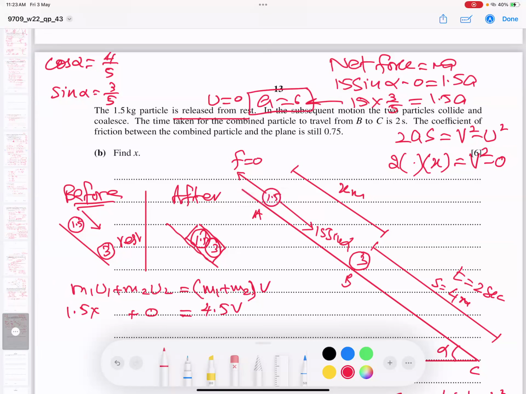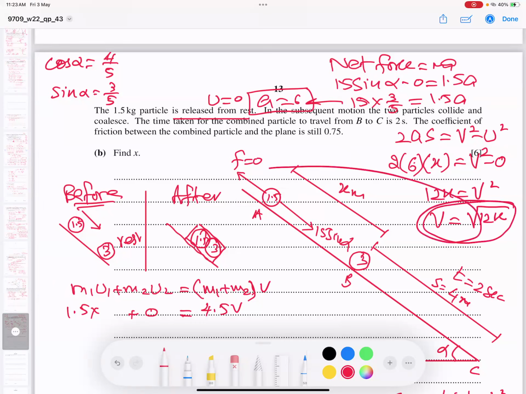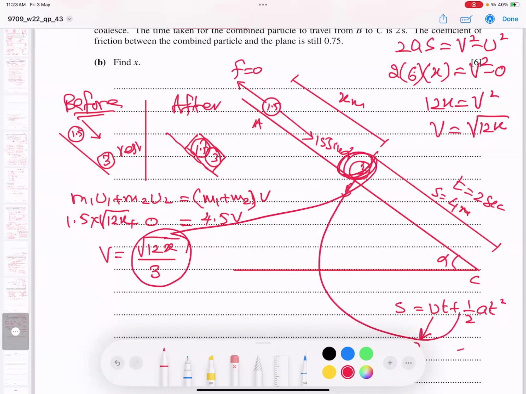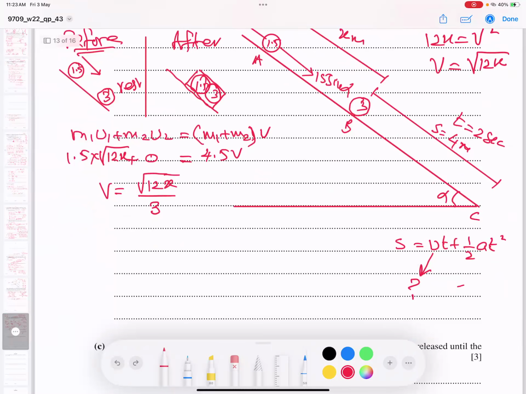So I believe you got it. This 6, students, I'm going to plug in here. I got v squared equals 12x. Take the root of the whole thing, I got root of 12x. So this velocity, just about to hit, will behave as u1. So root of 12x, and this 4.5 will divide. You know, students, 1.5 divided by 4.5, I got 1 by 3. So root 12x must be divided by 3. This final velocity just before hitting will become the starting velocity. So I believe you got the point.